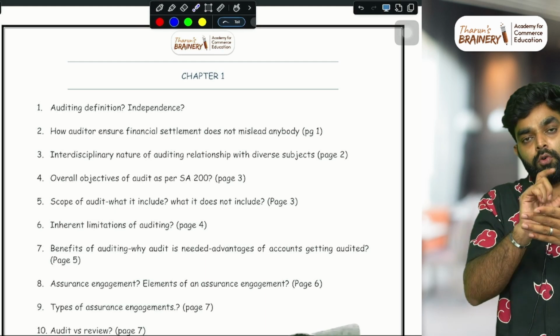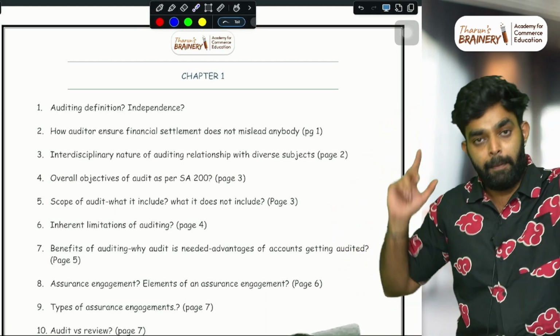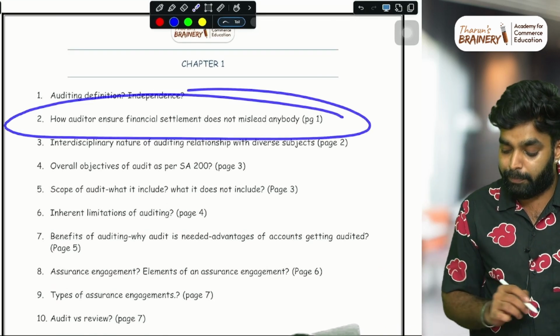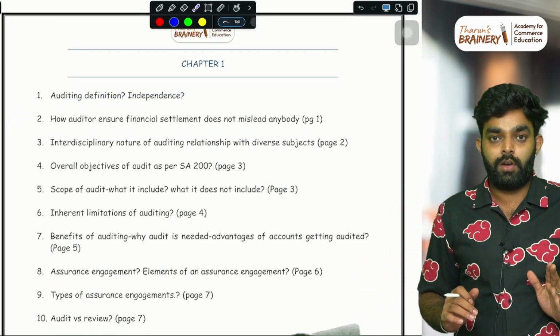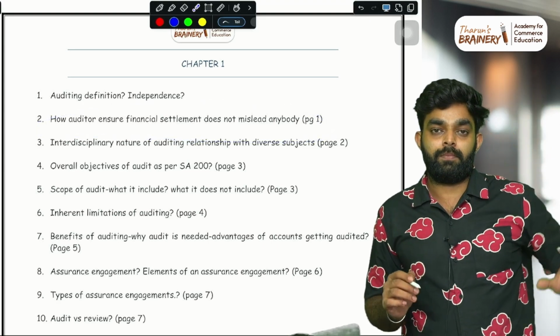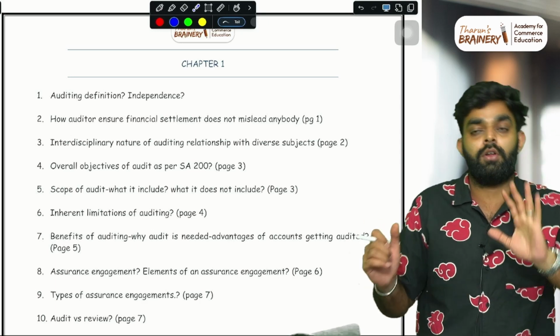So immediately, this page, this question, this is the answer. Immediately your brain will recall it. But in your examination, you are seeing a question paper like this. Only the question is visible to you, not the page. So now your brain may sometimes lose the connection to the page. For all the questions, you may not get it properly. If your revision is well and good, you'll get it 100%.